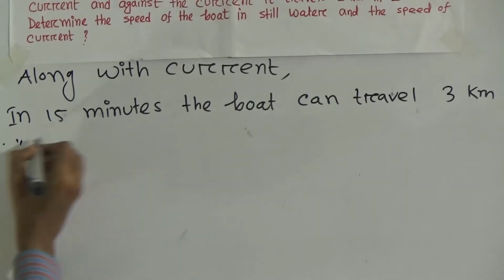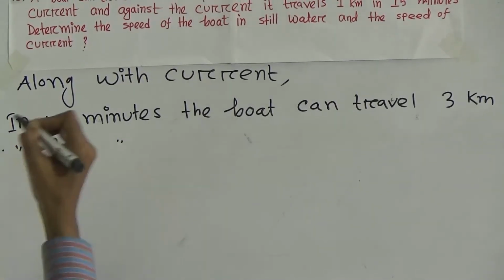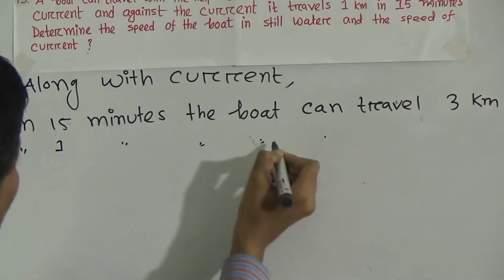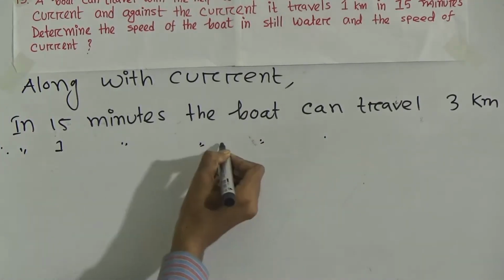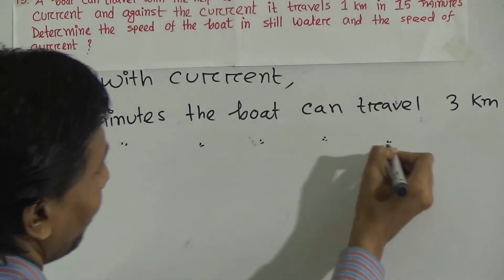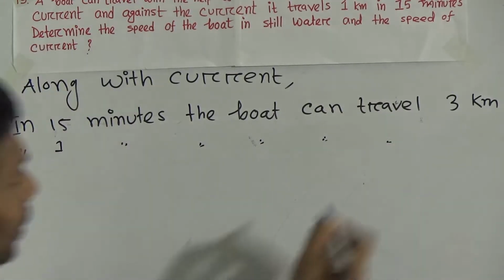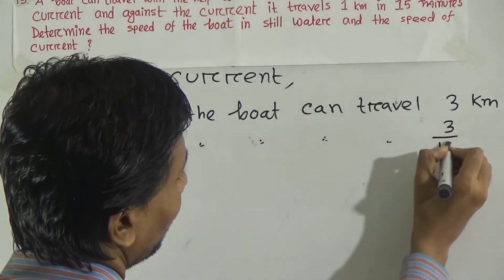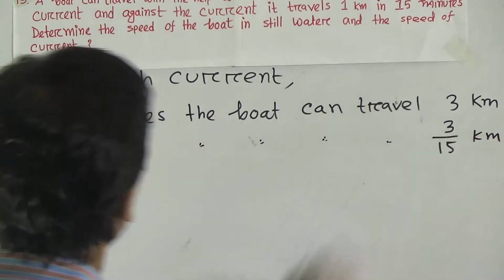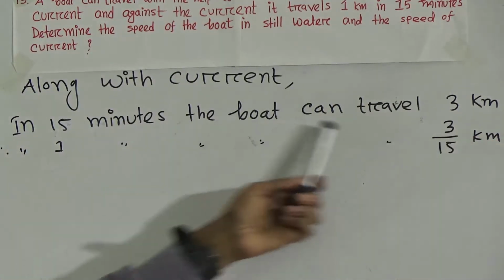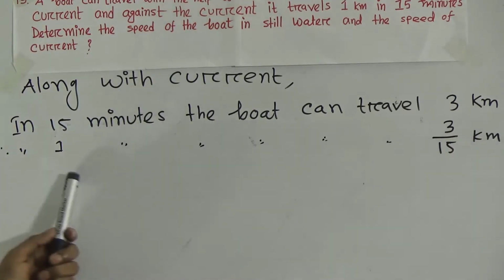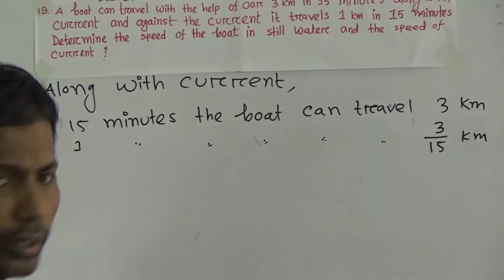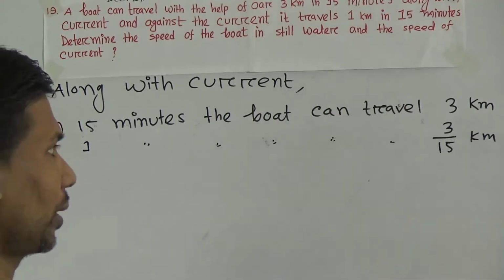Therefore in 1 minute the boat can travel less kilometer, that means 3 by 15 km.